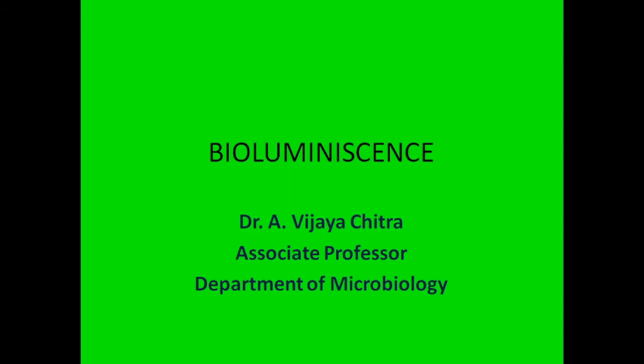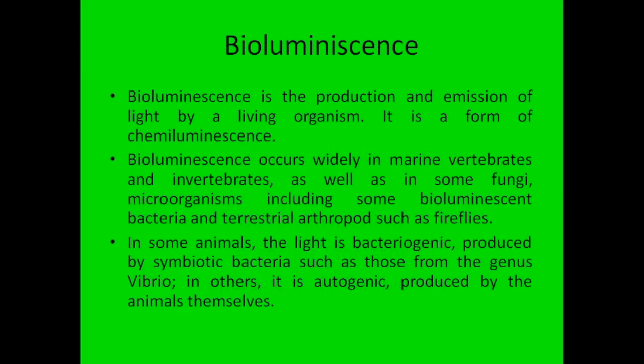Now we'll see one by one the slides which give you a detailed view on bioluminescence. I have used such a background color to show how the bioluminescent color will be. So what is bioluminescence? It is the production and emission of light by a living organism.